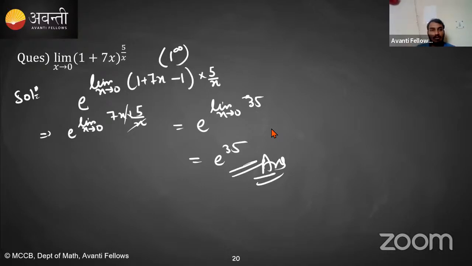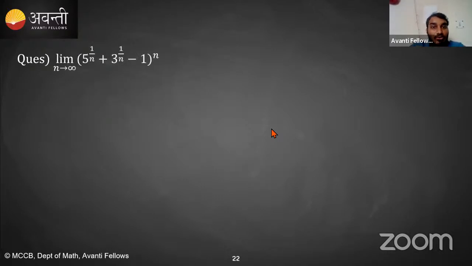So now I'm giving you 2 minutes, students, to solve this question. Let me give you a hint. The limit as n tends to infinity of 5 raised to the power 1 by n plus 3 raised to the power 1 by n minus 1, the whole expression raised to the power n. As n tends to infinity, this becomes 5 raised to the power 0 plus 3 raised to the power 0 minus 1, so it becomes 1 raised to the power infinity. So again, it is in the form of 1 raised to the power infinity, isn't it?